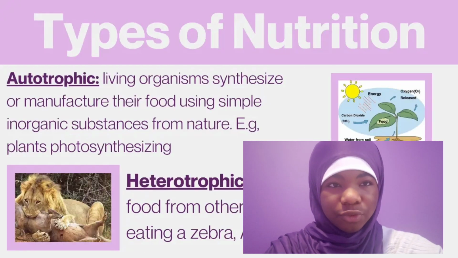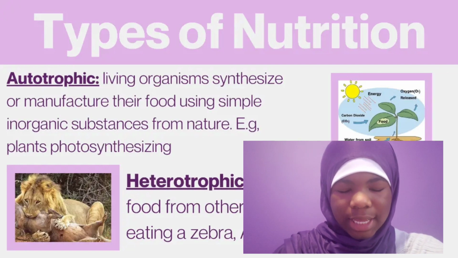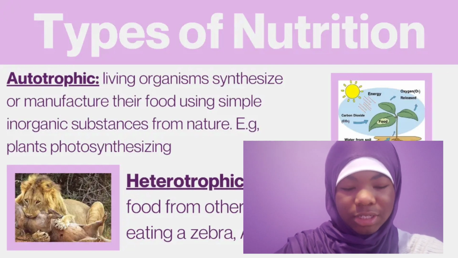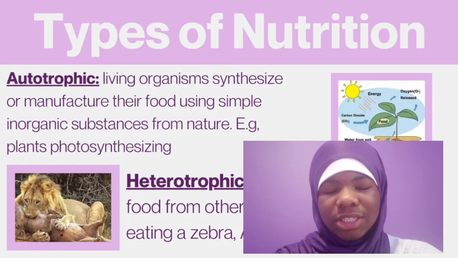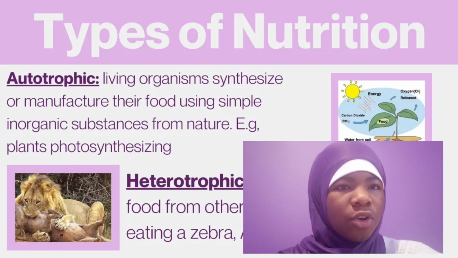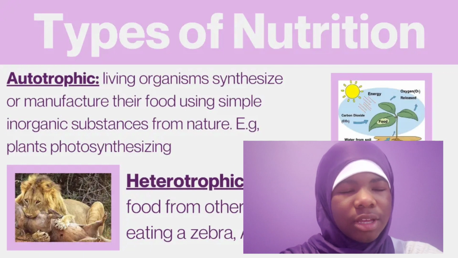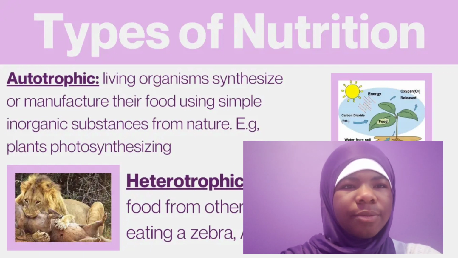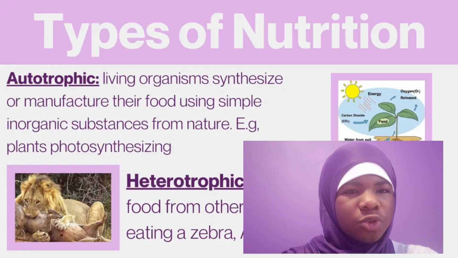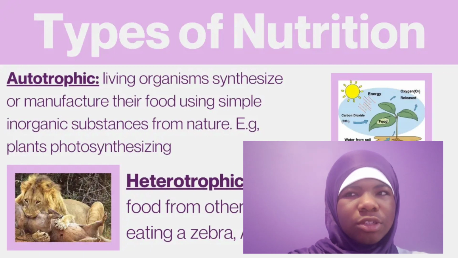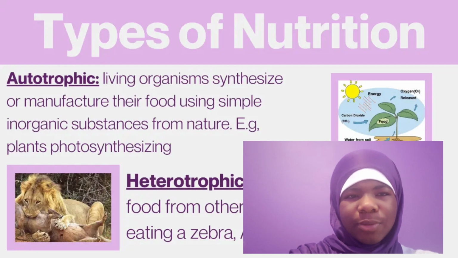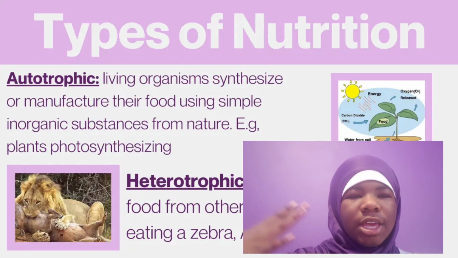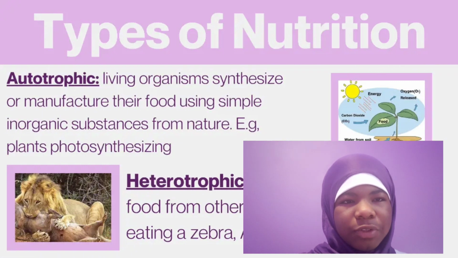Okay, so now we have our types of nutrition. We have two main types of nutrition, that's autotrophic nutrition and heterotrophic nutrition. Autotrophic nutrition is when living organisms synthesize or manufacture their food using simple organic substances from nature. So I think we all know photosynthesis or kind of remember it from JHS. Basically, photosynthesis is when plants use the sunlight and carbon dioxide to make their own food to give themselves energy and the things that they use to just grow as a plant. So basically, they're not using other organisms to make their own food, or going somewhere to get something to make their food. They make it themselves by using things that are found in nature. So that is autotrophic nutrition.